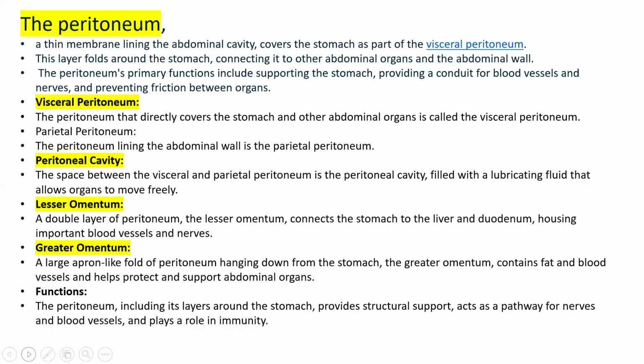Then there is a double layer of peritoneum known as the lesser omentum, which connects the stomach. Lesser omentum is a very important point. It is a double-layer peritoneum which connects the stomach to the liver and duodenum. It also carries important blood vessels and nerves. Greater omentum is a large apron-like fold of peritoneum hanging down from the stomach. The greater omentum contains fat and blood vessels that help protect and support different abdominal organs.